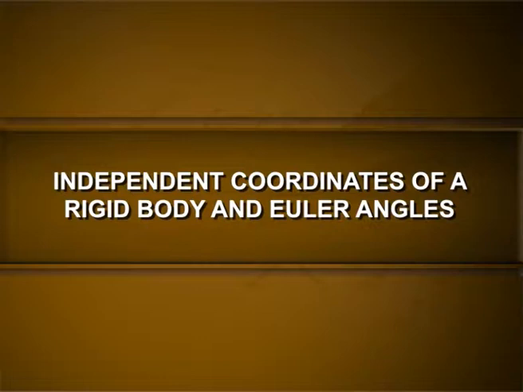Independent coordinates of a rigid body and Euler angles. A rigid body is a system of particles whose particles preserve their relative positions when an external force or torque is applied to it. There will be no change in the size or shape of the body. A system of n particles is said to be a rigid body if it is subjected to holonomic constraints of the form given by Dij is equal to Cij, where Dij is the distance between the ith and the jth particles and Cij is a constraint.